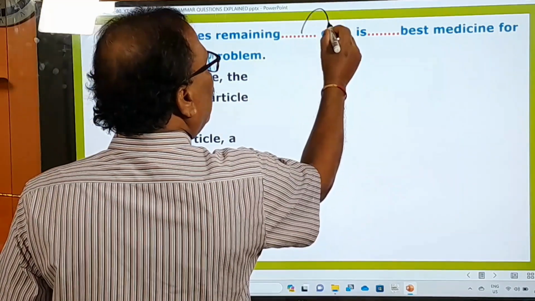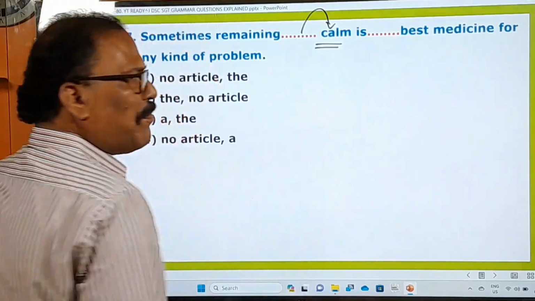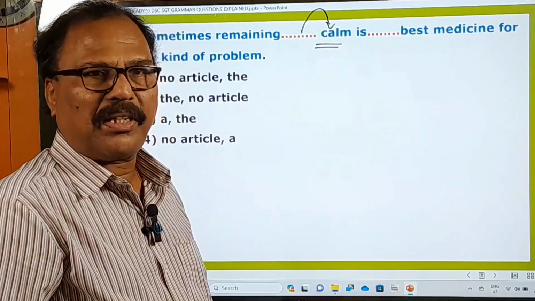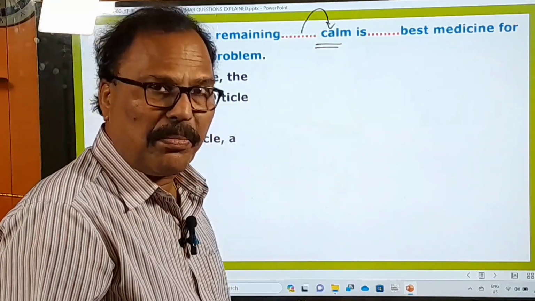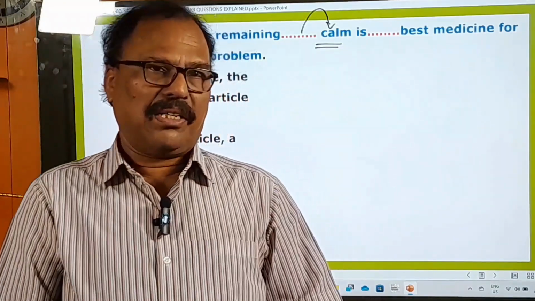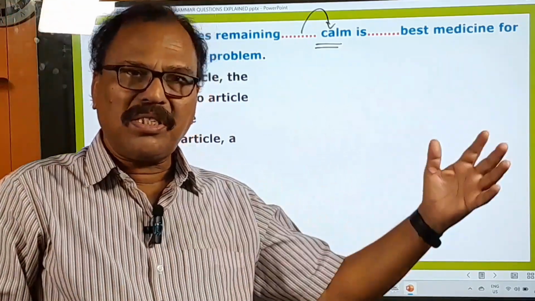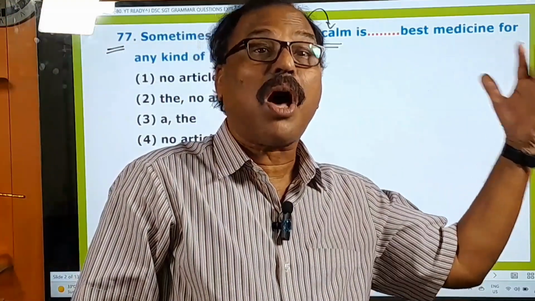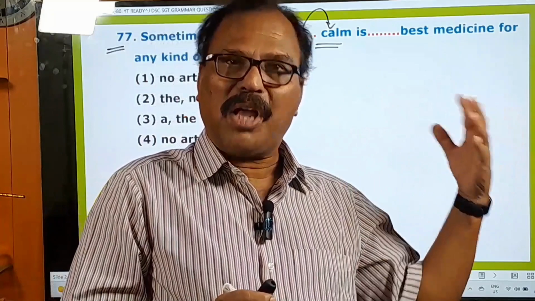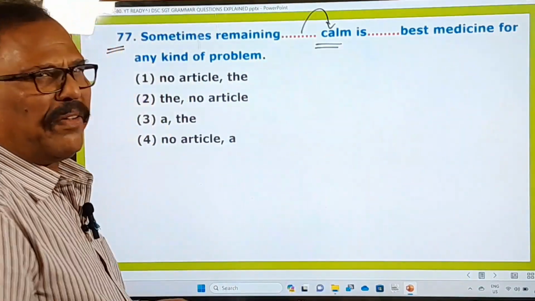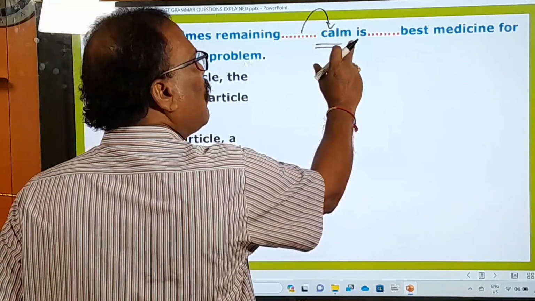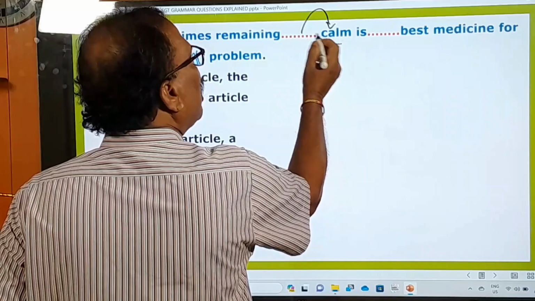Okay, what is the word immediately beside this blank? Calm is there. What is calm? Calm is an adjective. Remember, before the adjectives, we should not use any article unless this adjective is followed by a noun. Okay, and you know very well about the use of the articles. A and an are used before the singular countable nouns, and the is used with all the plural countable nouns. That rule you know very well, and that's why here this calm is an adjective, it is not followed by a noun, and therefore we should not use any article.